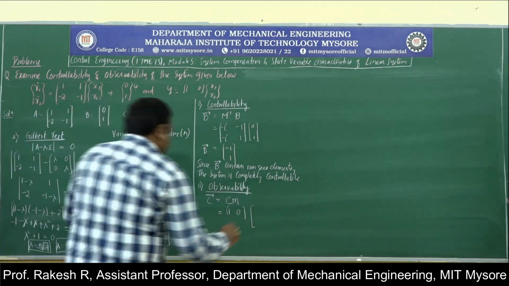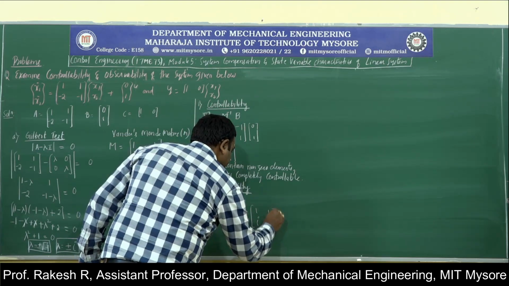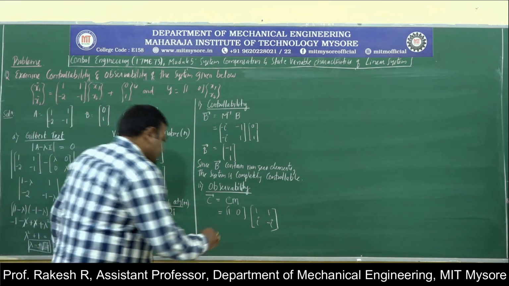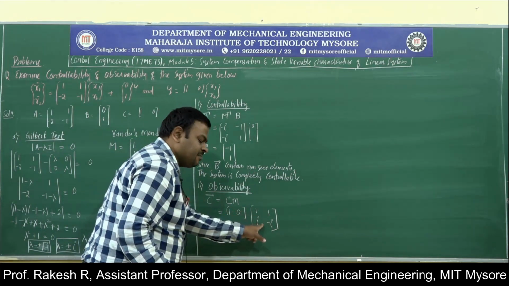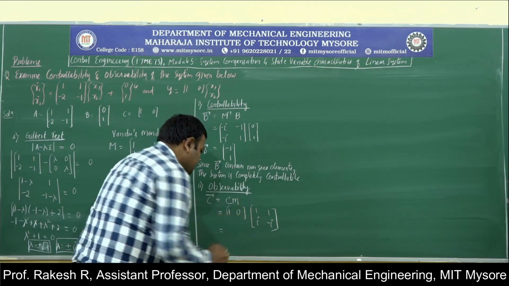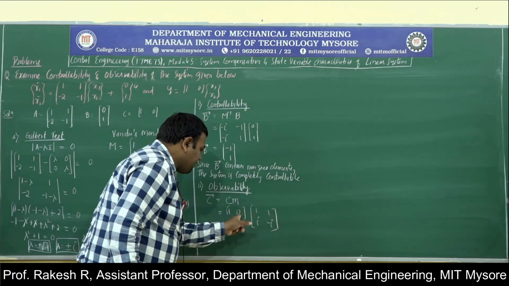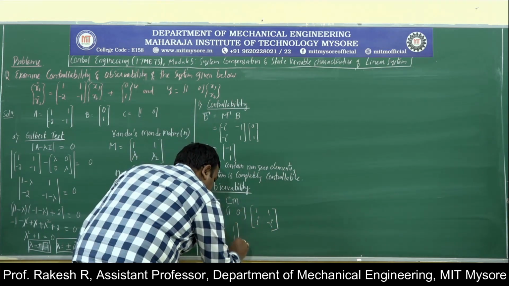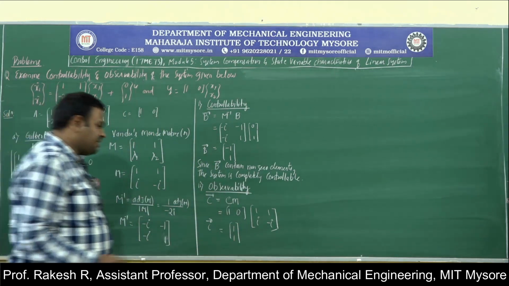Modal matrix 1, 1, i, minus i. So calculate what the elements are here. 1 into 1, 1; 0 into i is 0; 1 plus 0 is 1. Again 1 into 1, 1, plus 0 into minus i, minus 0. So 1, 1. So again C has non-zero elements.